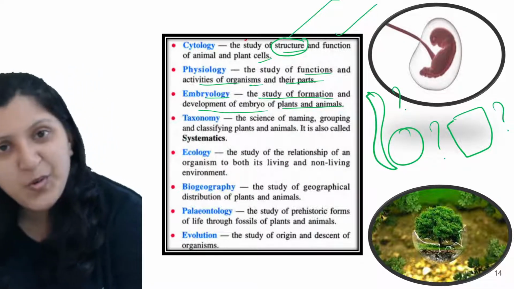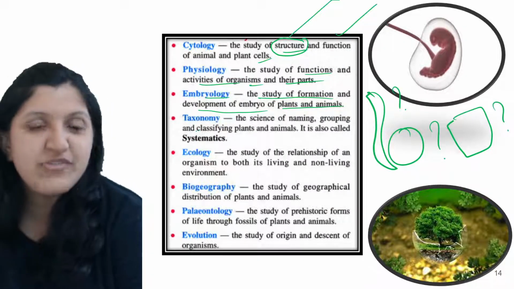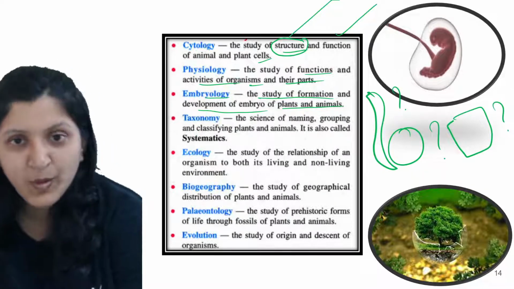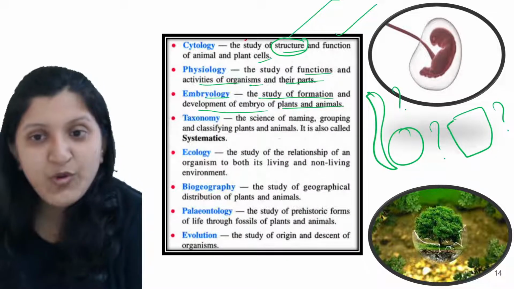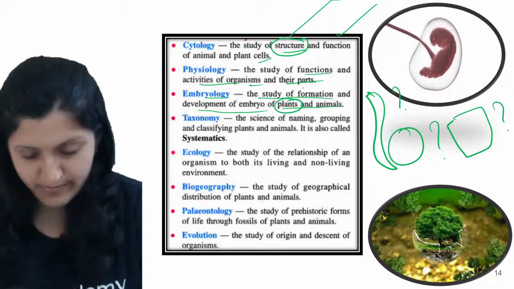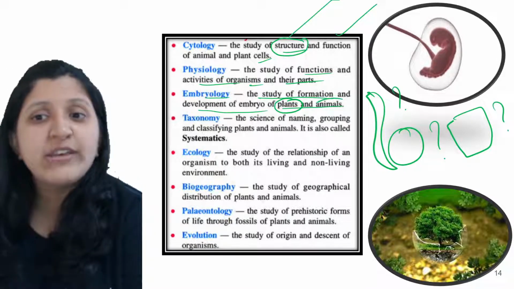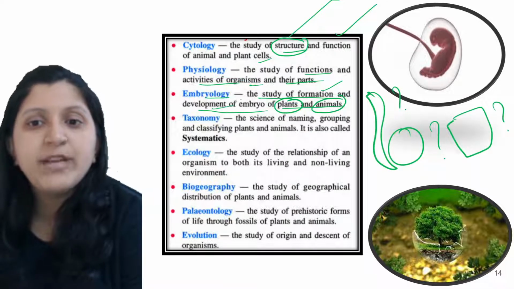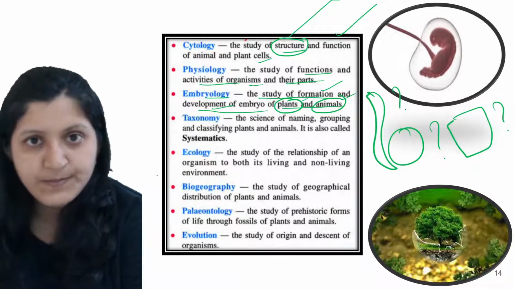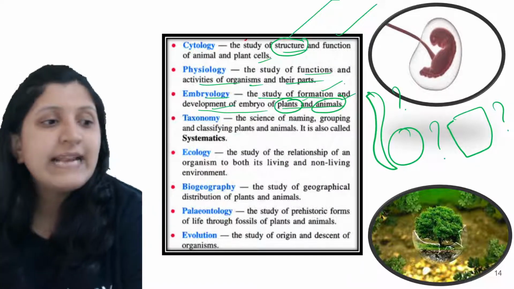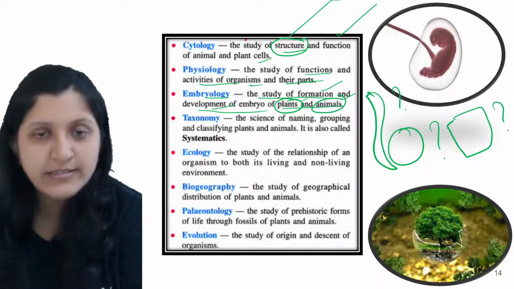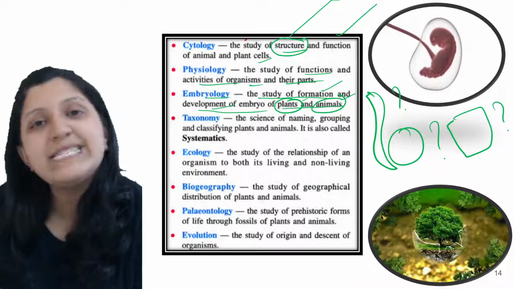So the zygote undergoes multiple cell divisions where it will form an embryo, and the embryo is the one which will form a radicle and then a plumule. So there is embryo formation in plants, and there is embryo formation even in animals. Okay, so now the study of formation and development of the embryo, that is of plants and animals, is considered. So how exactly is it getting the nourishment for that development, all that can be placed under embryology.